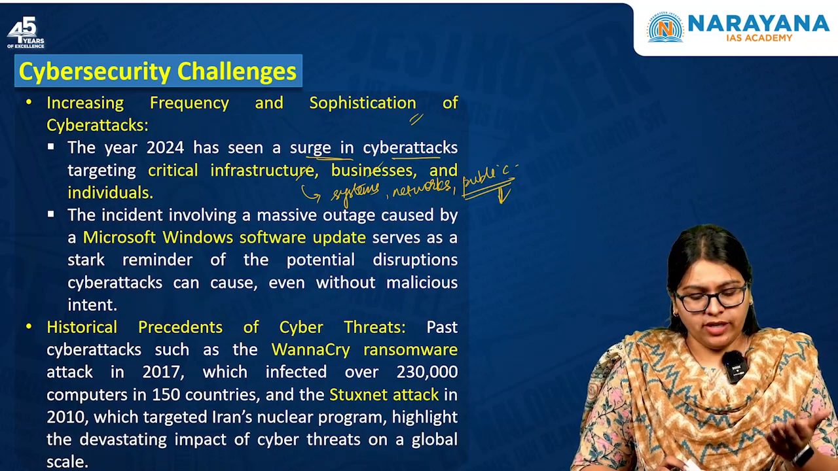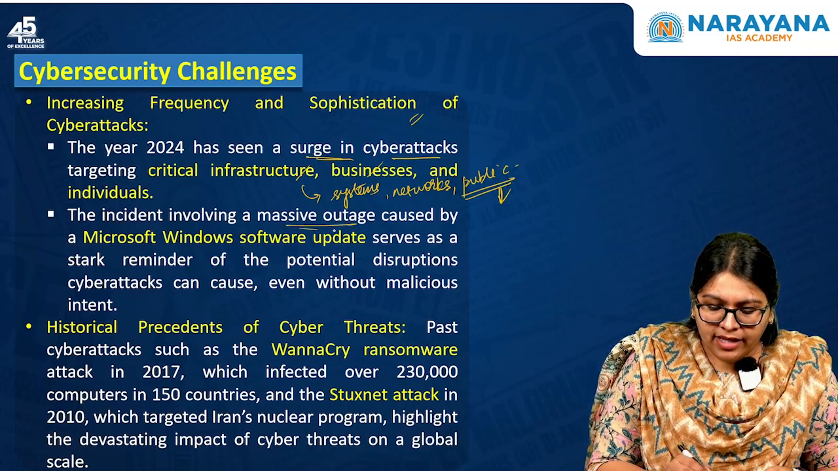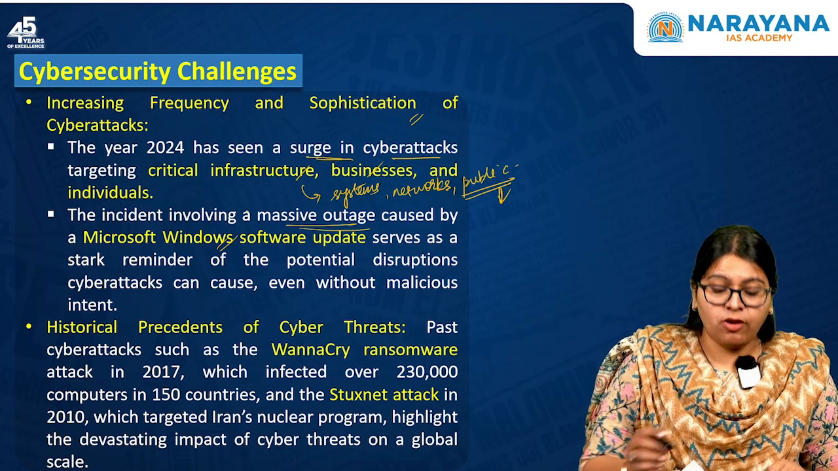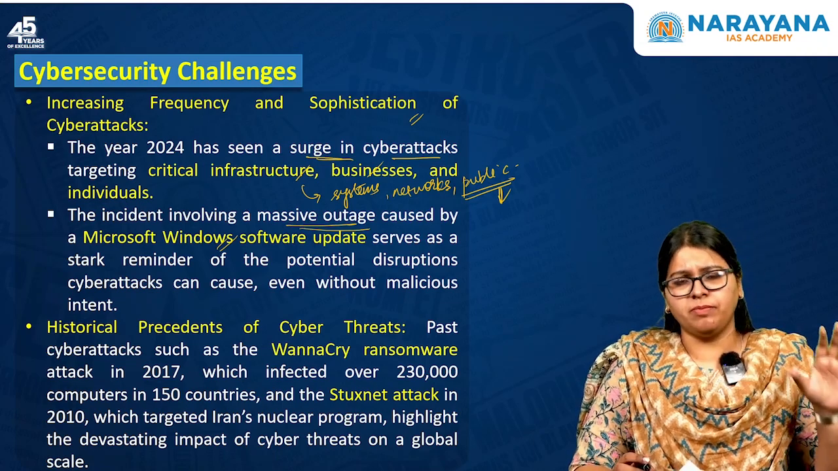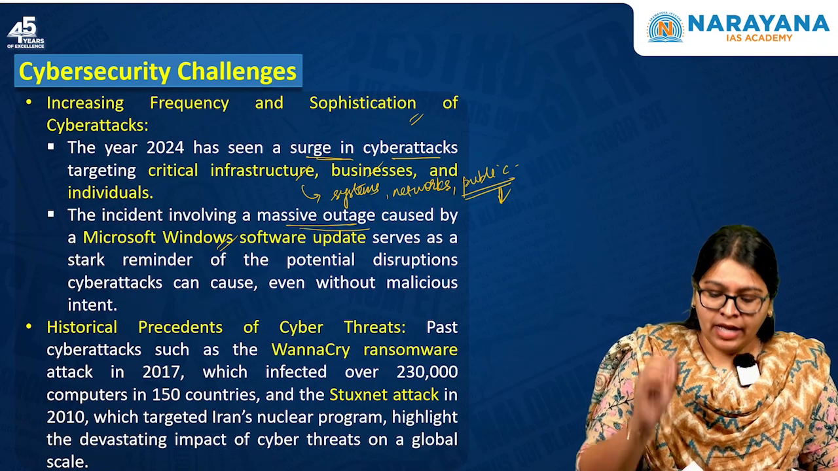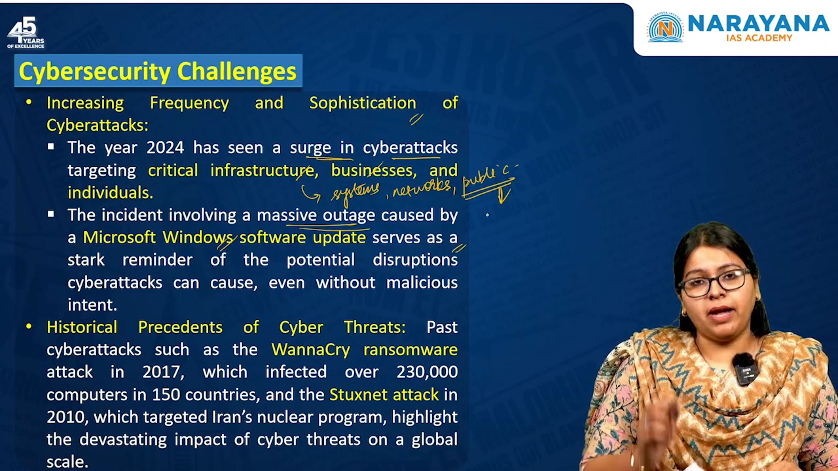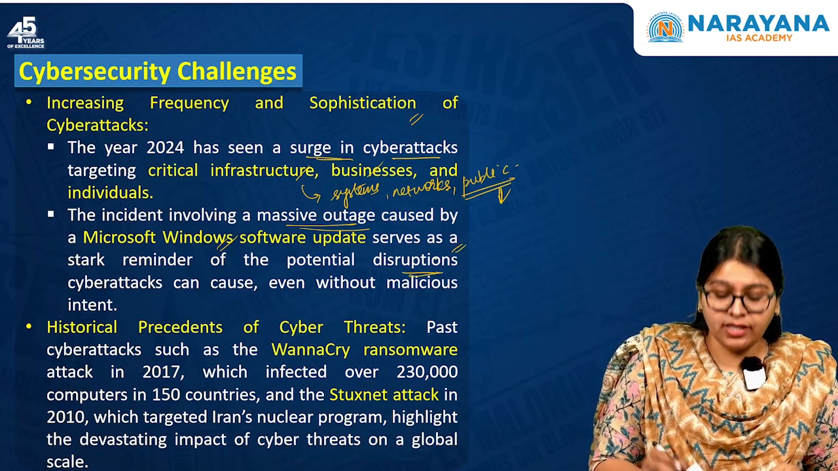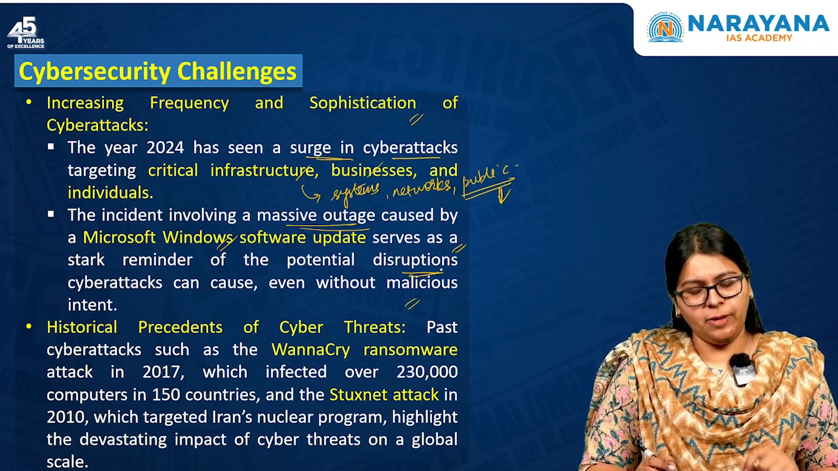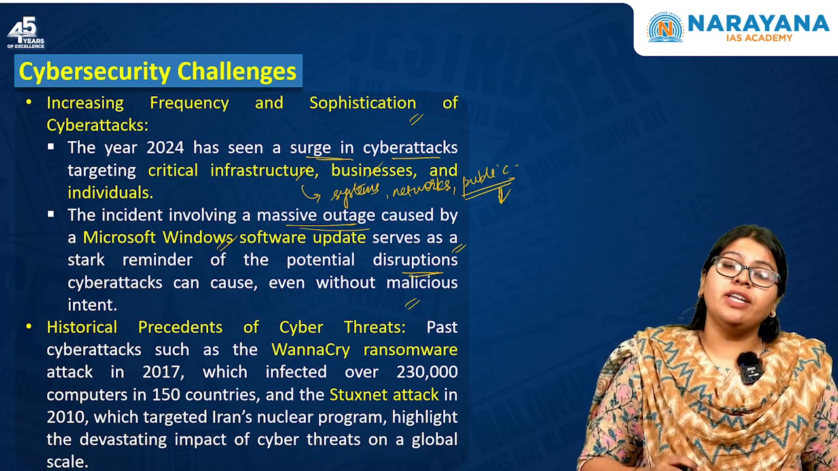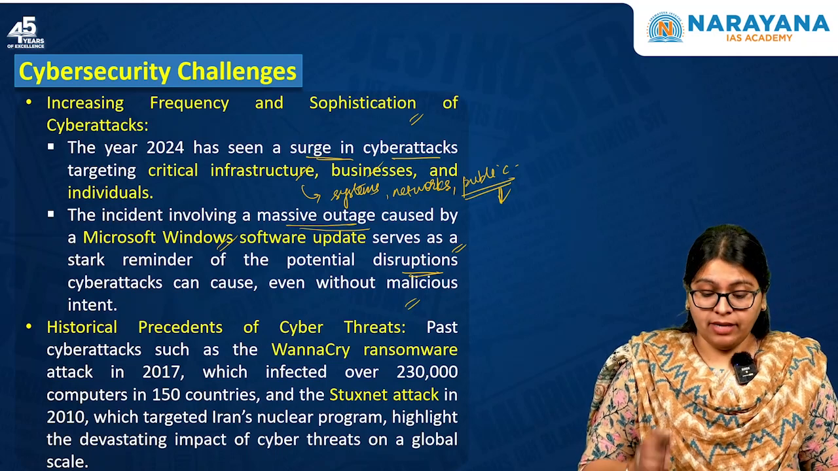For example, you can see the incident involving a massive outage caused by Microsoft Windows recently, which hampered travel everywhere, specifically the aviation sector. This serves as a stark reminder of the potential disruptions cyber attacks can cause even without malicious intent. Okay. The next one is historical precedents of cyber crimes or cyber threats.